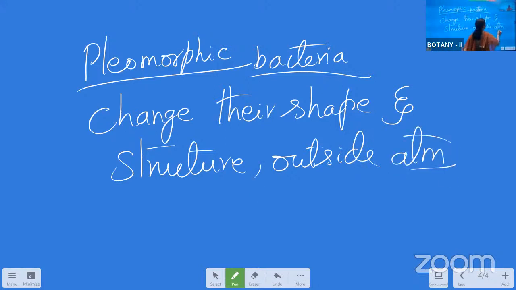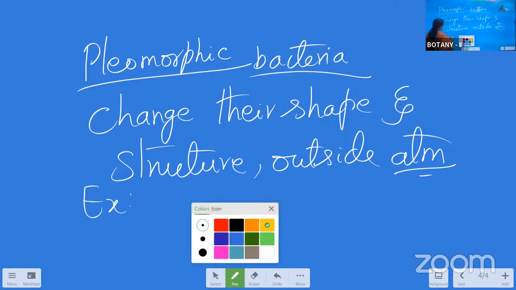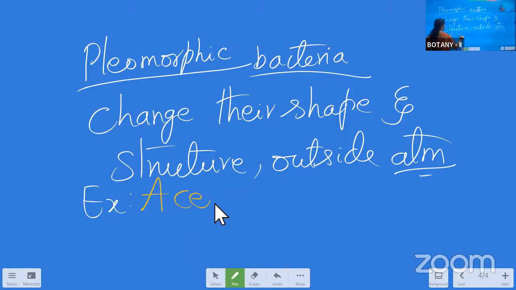Those are called as the pleomorphic bacteria. Example for this is Acetobacter. Acetobacter is the best example for the pleomorphic bacteria.